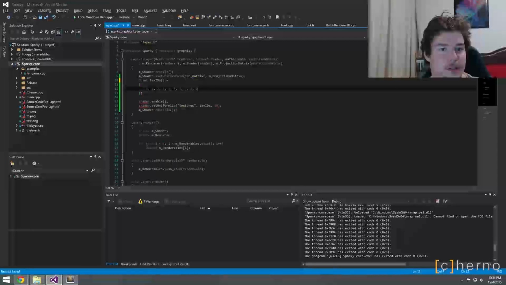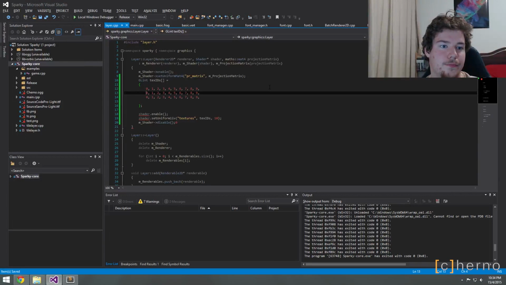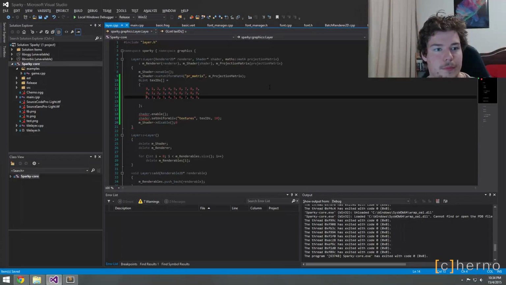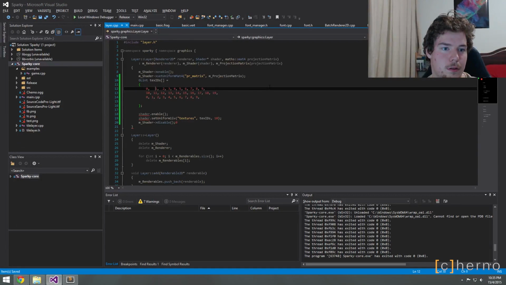I was going to make it inside a for loop, but I thought, why bother? I'll just have this beautifully aligned.